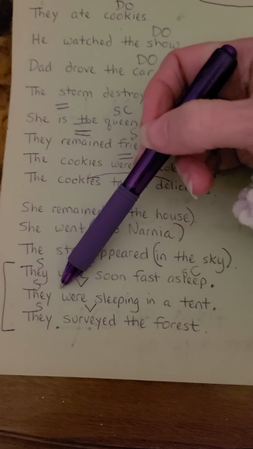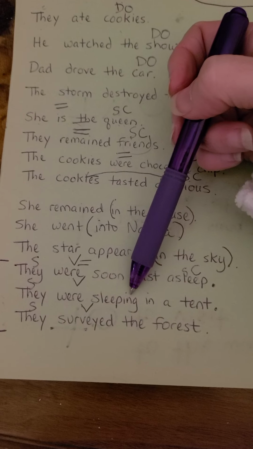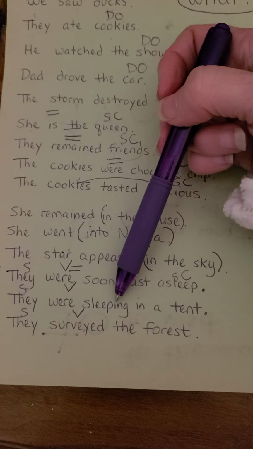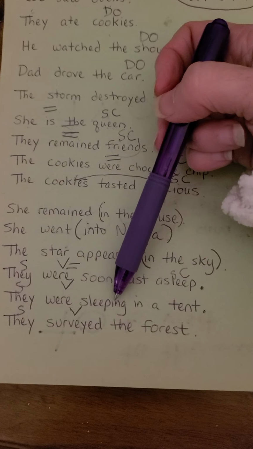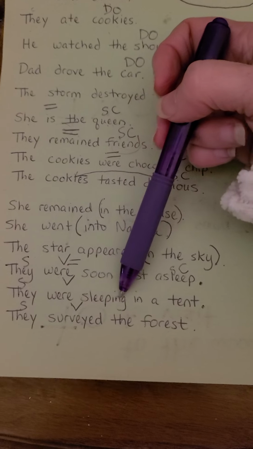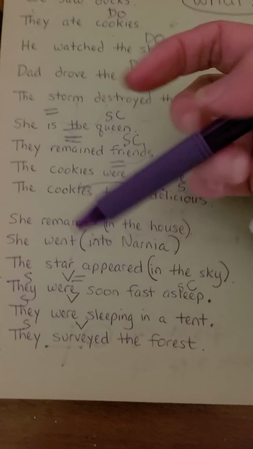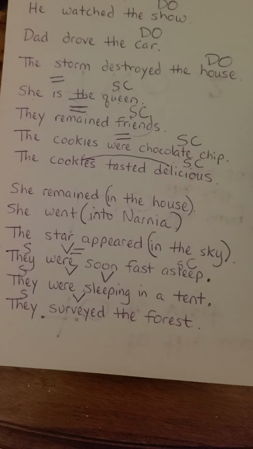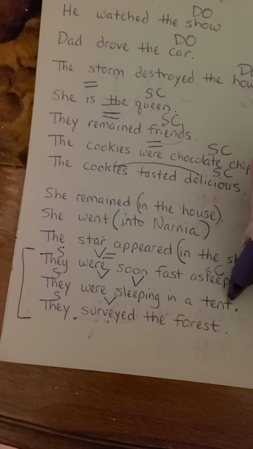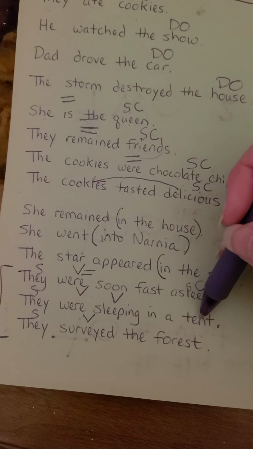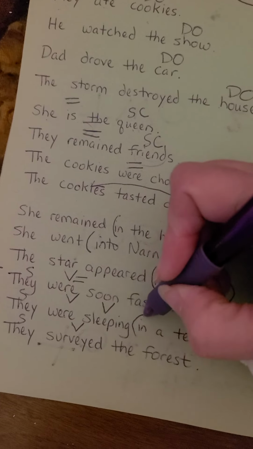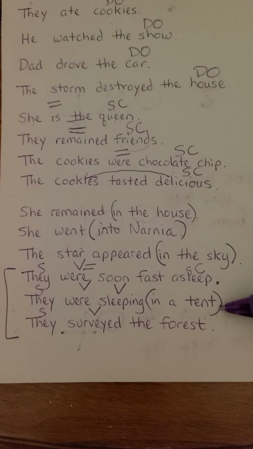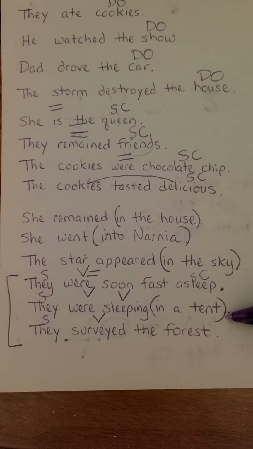Okay, what about this one? They were sleeping. What were they? Ooh, were sleeping. Do you remember when we did tenses? A be verb plus ing. This is just an action. It's what they were doing. That's still a verb. Now, is tent a direct object? Does it say what they were sleeping? No, it says where they were sleeping. There is no direct object or subject complement here.